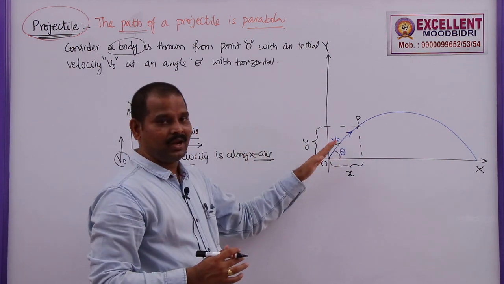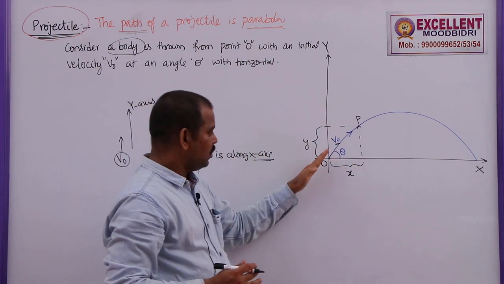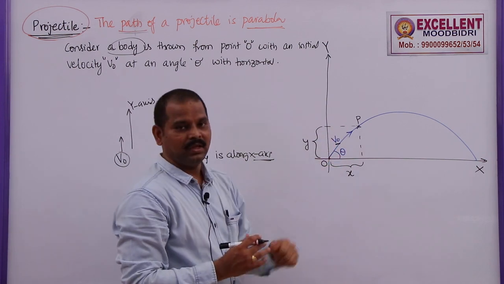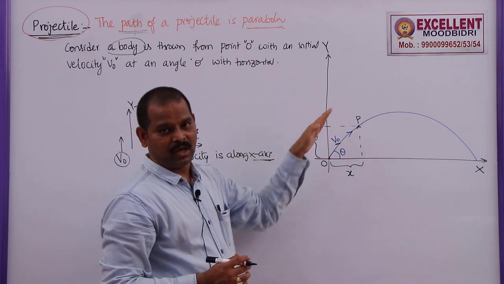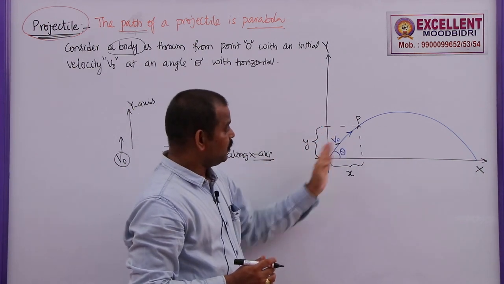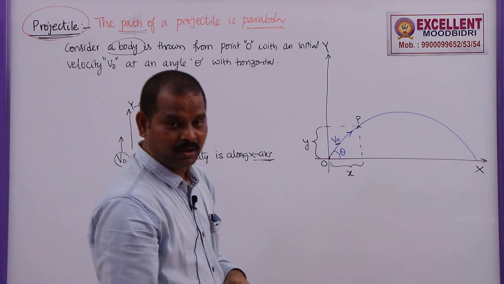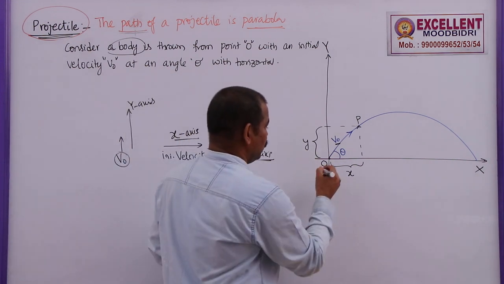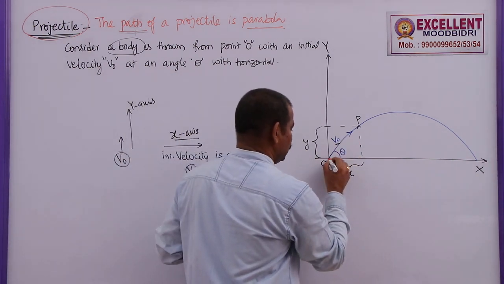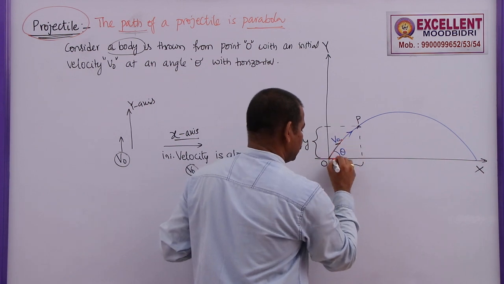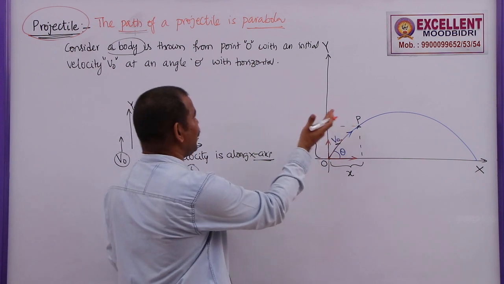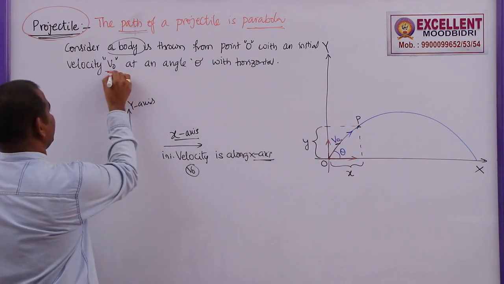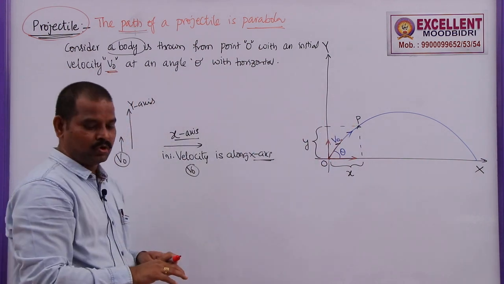V naught is neither along the x-axis nor along the y-axis. V naught is inclined with the x-axis. That means this vector, the initial velocity vector given as V naught, can be resolved into two components. We know how to resolve a given vector into two components. It can be resolved along the x-axis as well as along the y-axis. So the initial velocity of the projectile, V naught, can be resolved into two components.